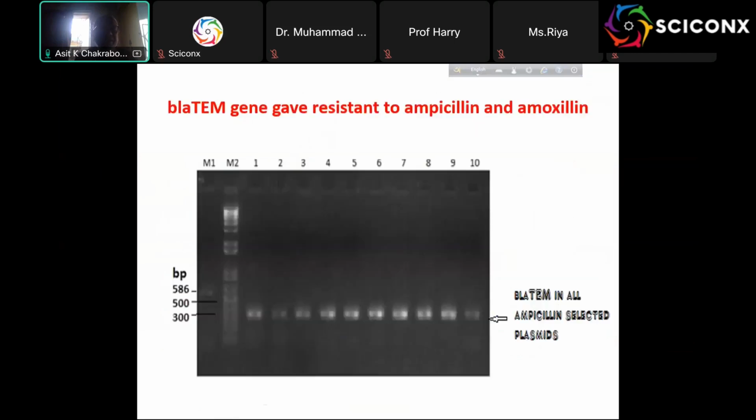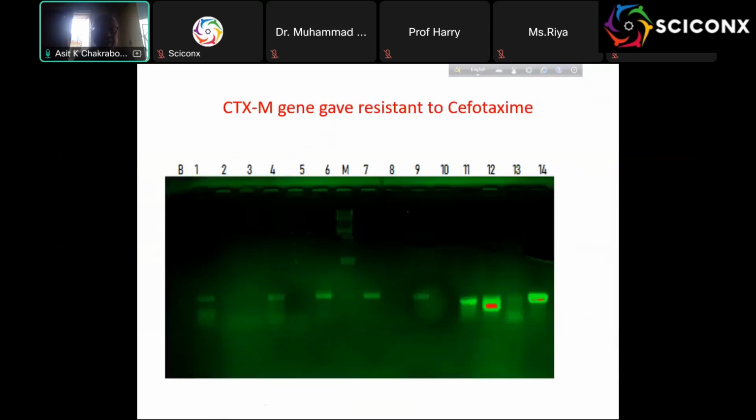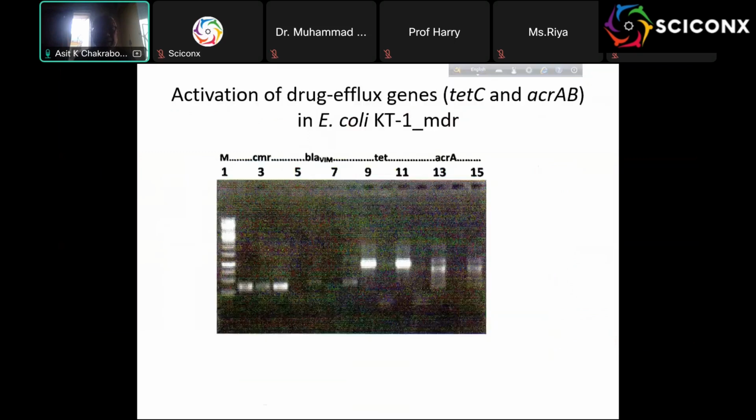Then we did the blaTEM gene, one of the penicillinase genes, and there is a CTX, a 3rd generation penicillinase-inactivating gene. There are a few present, and also here we did some of the efflux genes, tetA and acrA, drug efflux genes; at least tetA is very much prominent.